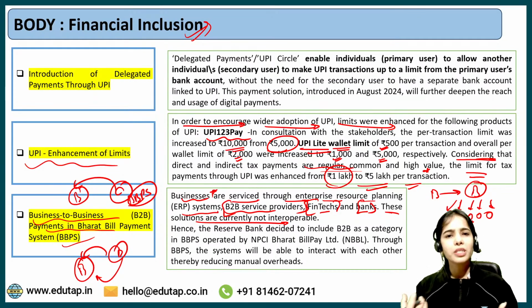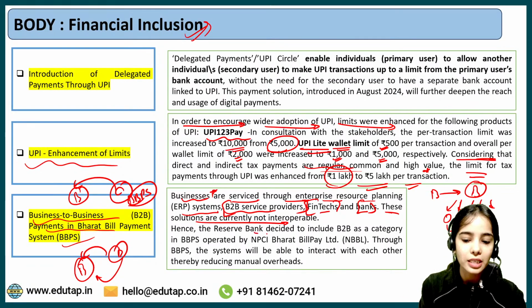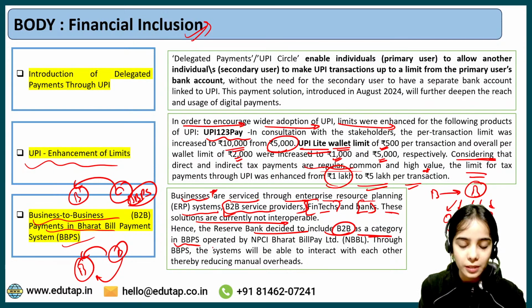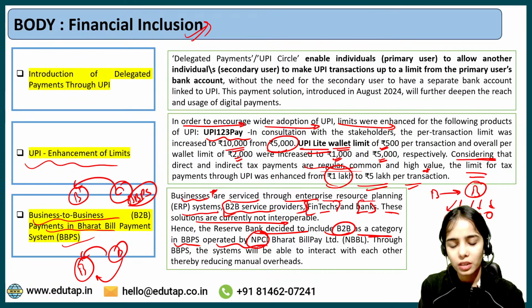Okay, so this becomes hard for the business to collect all the payments that it has made, or from where it has made the payment. So at last, the collection of the information is difficult. So hence the Reserve Bank decided to include business to business as a category in the Bharat Bill Payment System operated by the National Payments Corporation of India, Bharat Bill Payment Limited, NBBL.